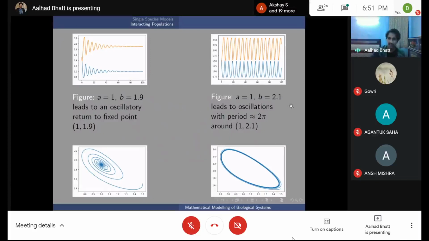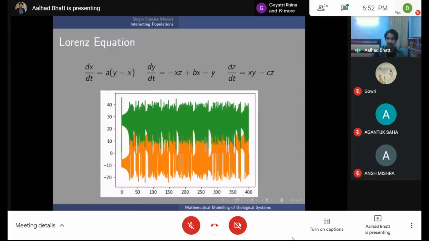The moment b increases to 2.1, so that the trace is now positive, you have these sustained oscillations. So the idea here is that you can model a large variety of phenomena, including things like oscillations. So just showing more stuff like that. Here is an example of chaos.